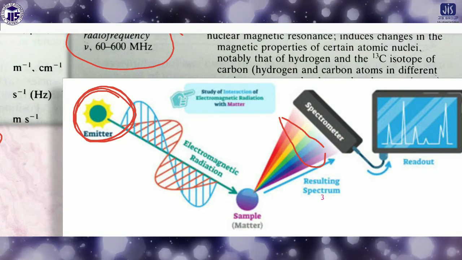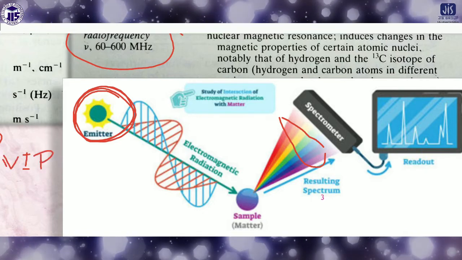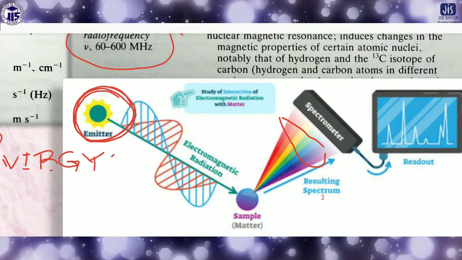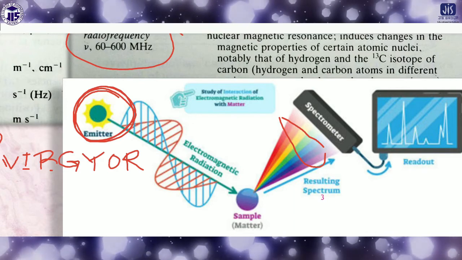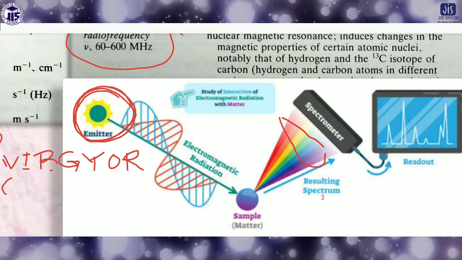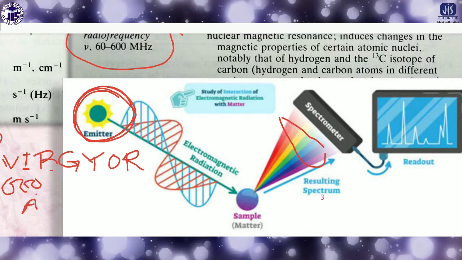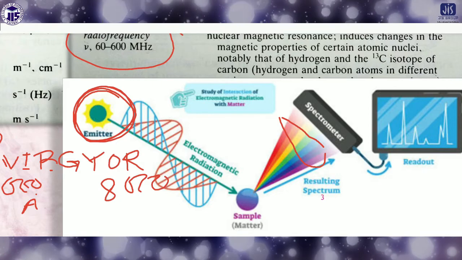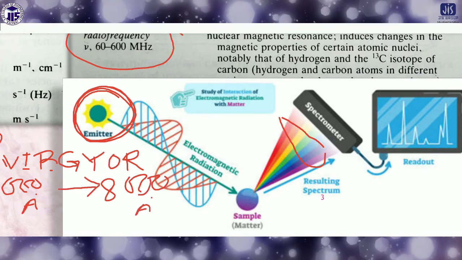For the light coming from the sun, we can write this as the VIBGYOR, and the range of the wavelength changes from approximately 4000 angstrom to 8000 angstrom.